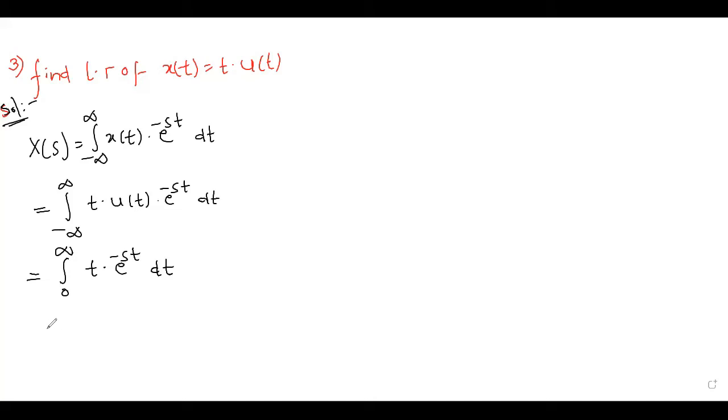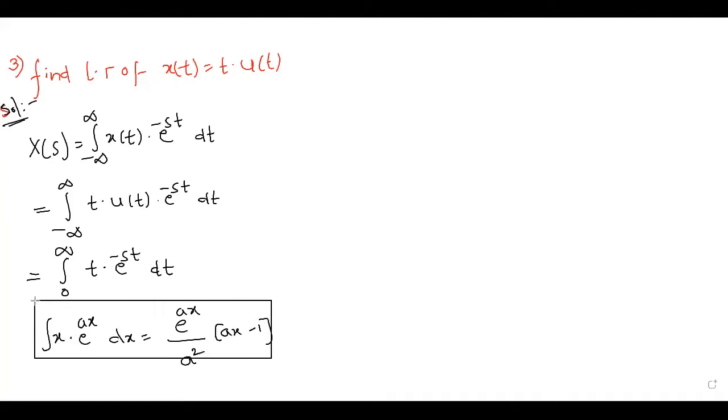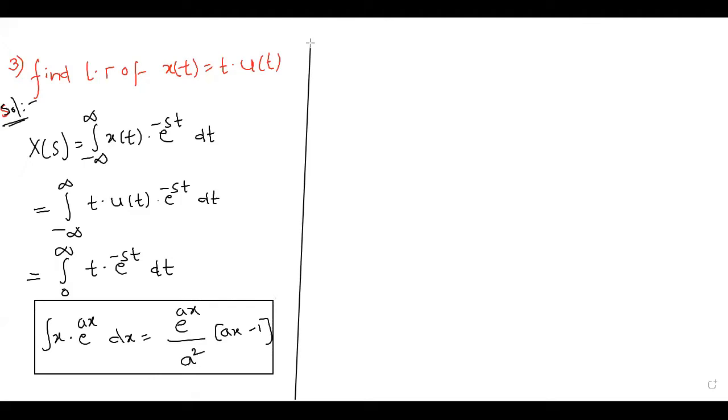Now here we have to use the integration formula, or you can use the UV rule if you can remember that. Otherwise you can directly use this relation: the integral of e^(ax) x dx is e^(ax)/a² times (ax - 1). Use it. In place of x, we have t here, and in place of a, minus s is there. It is just a substitution.